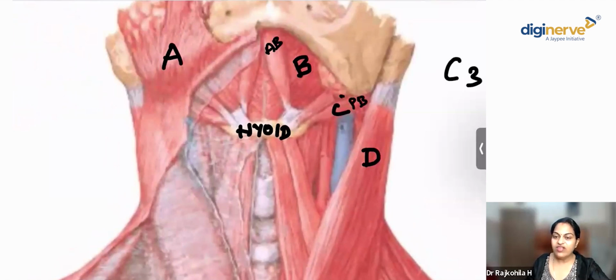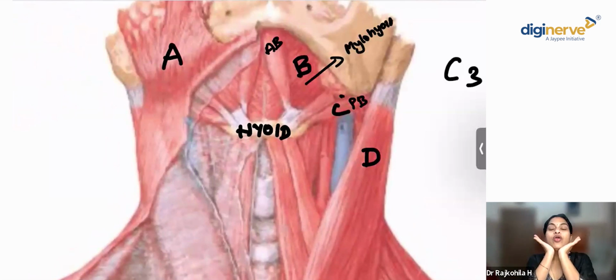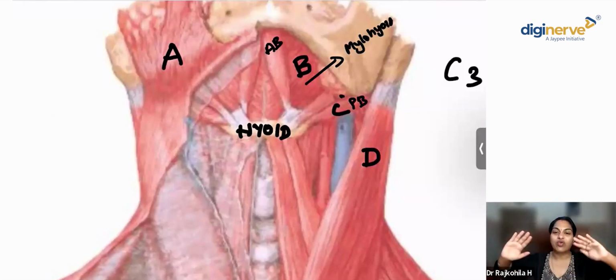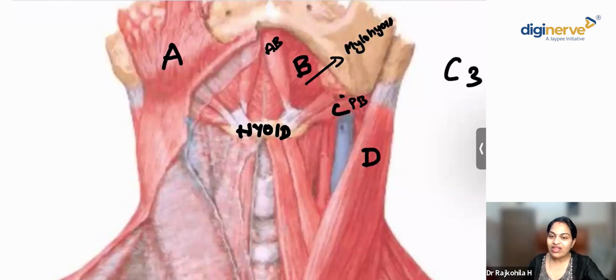What is B? This is your mylohyoid muscle. The mylohyoid of both the sides together, they join, they form the floor of the mouth. Do you remember what you call the mylohyoid of both the sides together? It's called the diaphragma oris, right? It supports the tongue in the floor of the mouth, mylohyoid.